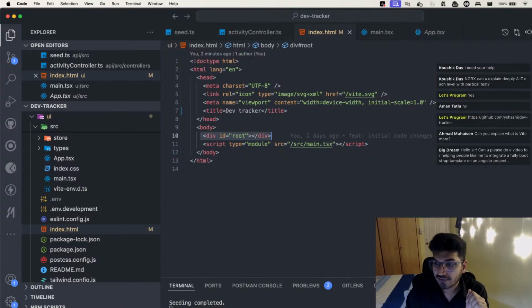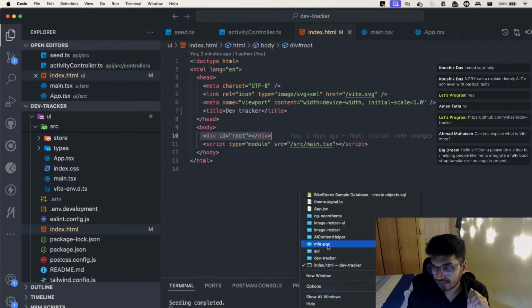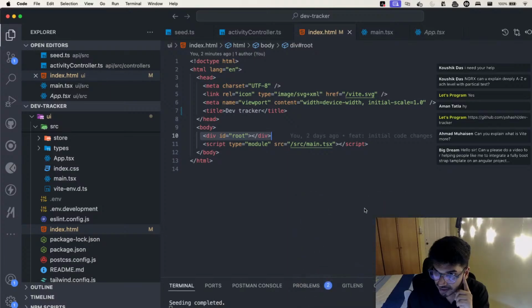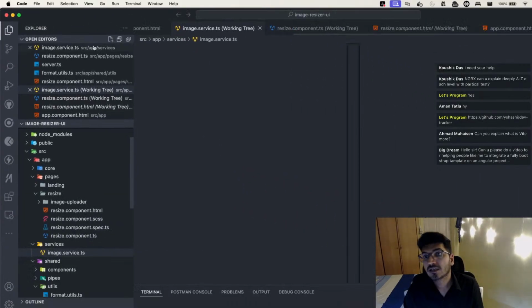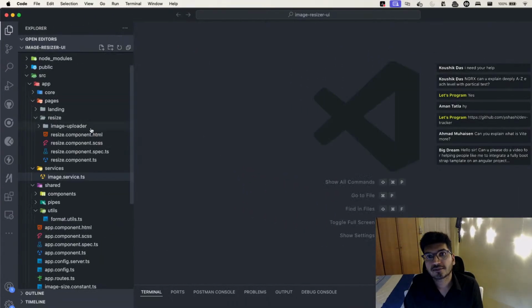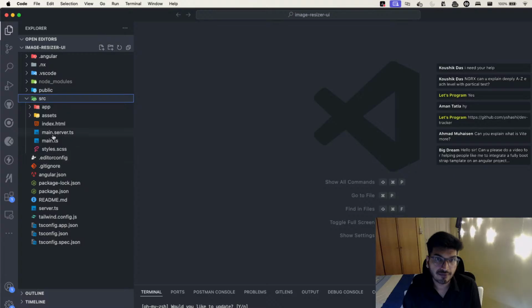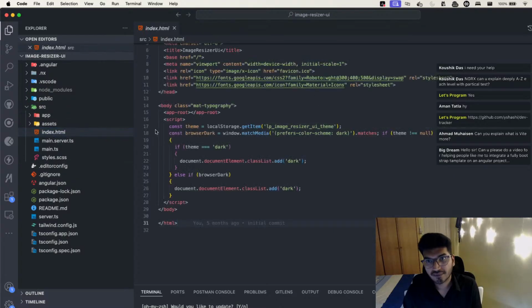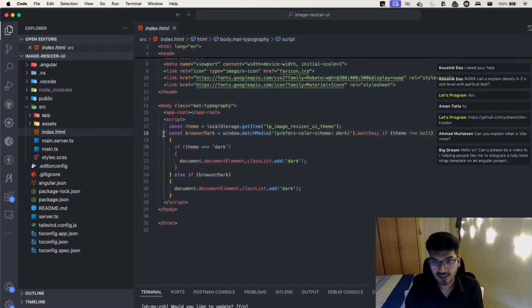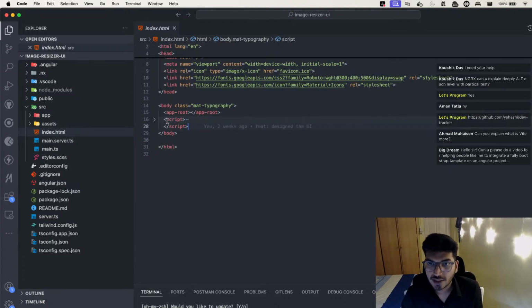If I compare the same with Angular, maybe with an Angular project, yes, I do have one. It's something similar in Angular as well. In Angular, if you go in src, we have index.html, correct? Again, this is an SSR application, so that's why you can see some logic inside the script, but ignore that.